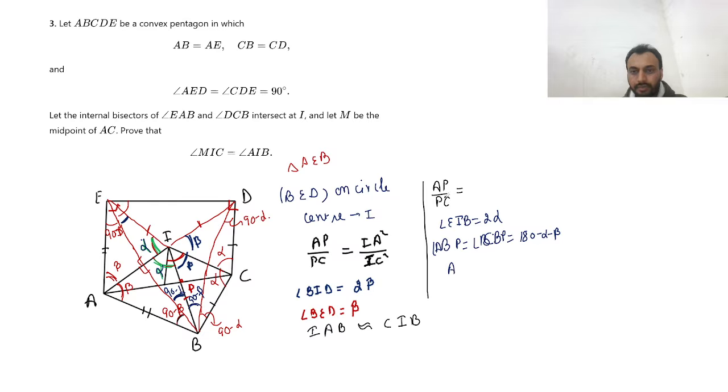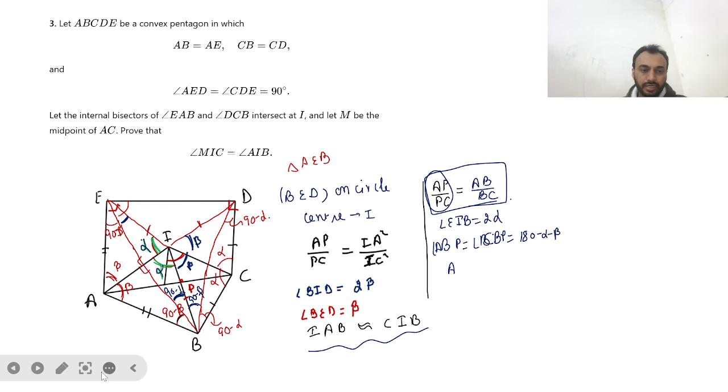So AP by PC is equal to AB by BC. As these two triangles are similar, I will try to make AB by BC in terms of IA square by IC square. AP by PC I will try to convert it to IA square by IC square.